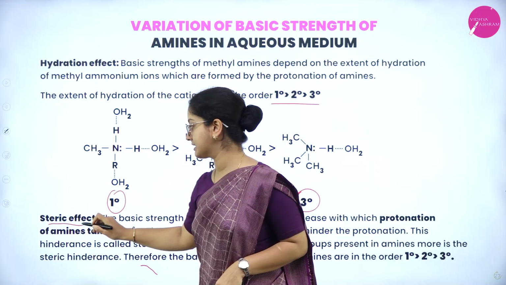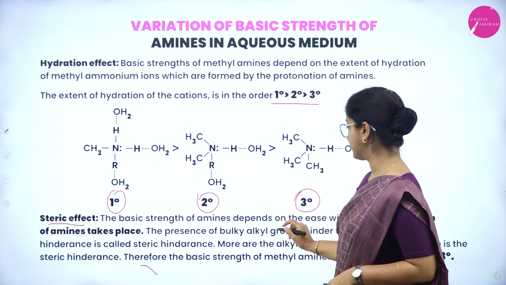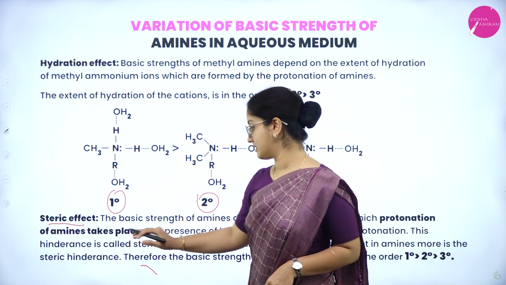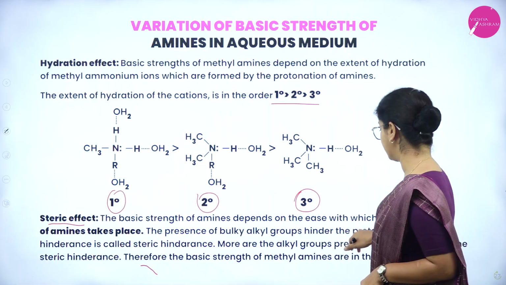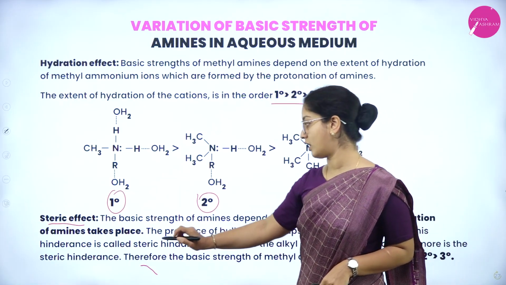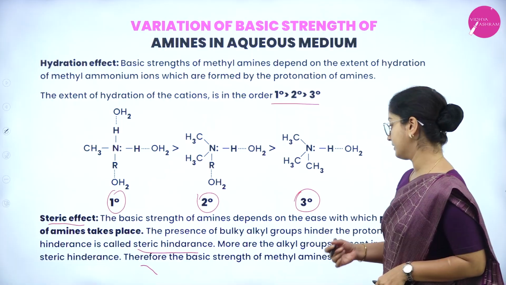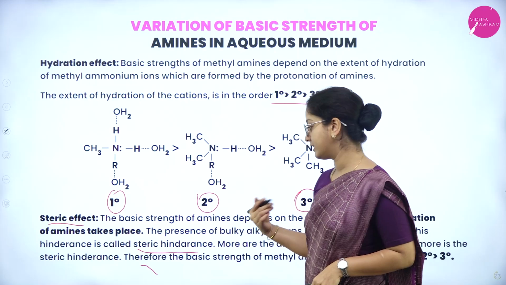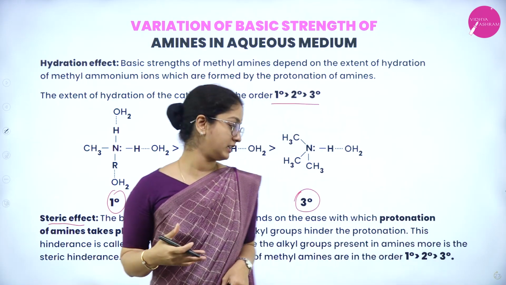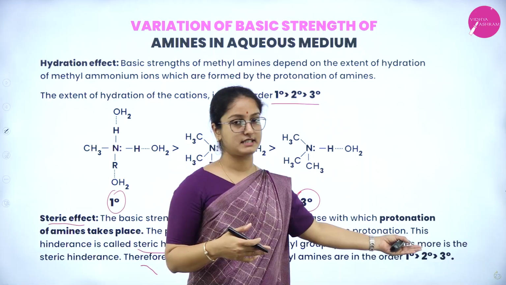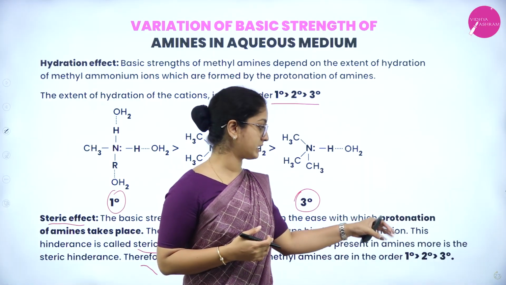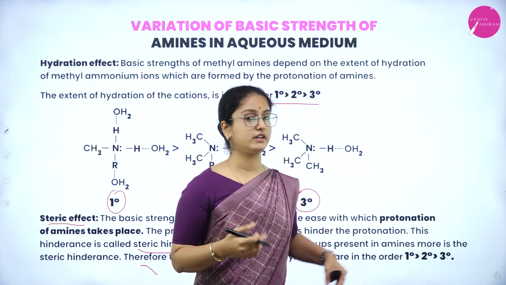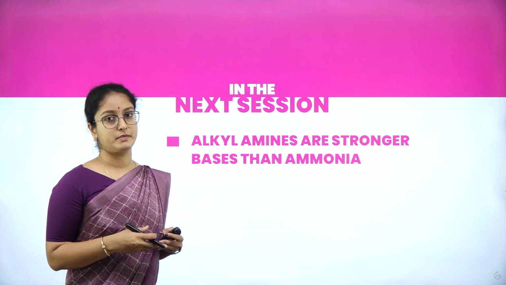The next effect is the steric effect. The basic strength of amines depends on the ease with which protonation of amines takes place. The presence of bulky alkyl groups hinders the protonation, and this hindrance is called steric hindrance. The more alkyl groups present in the amine, the greater the steric hindrance, and therefore the basic strength will be in the order primary greater than secondary greater than tertiary. Tertiary amines have bulkier alkyl or aryl groups, so they have less basic strength. That was about today's session.